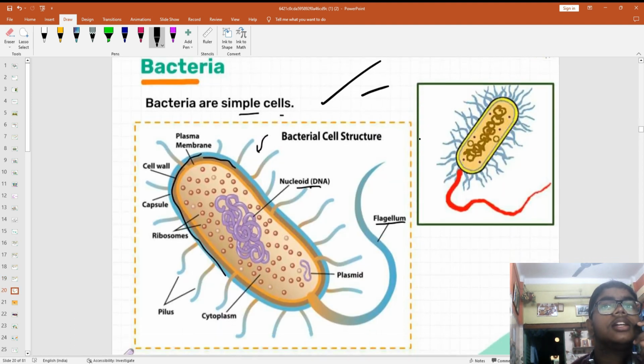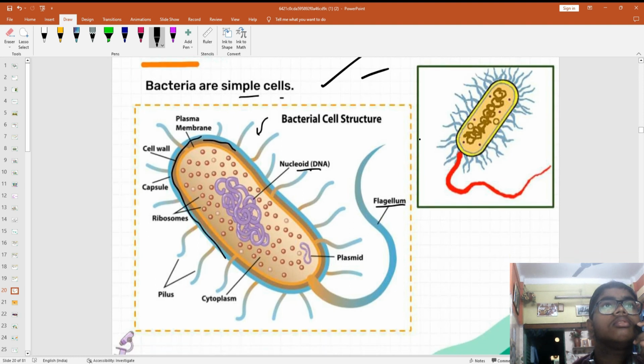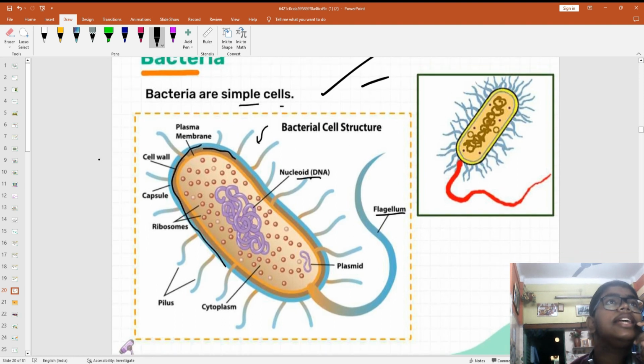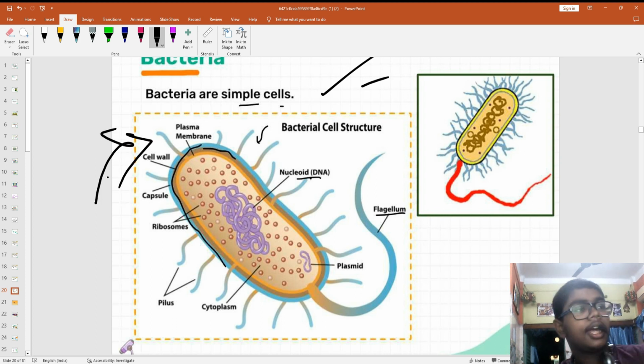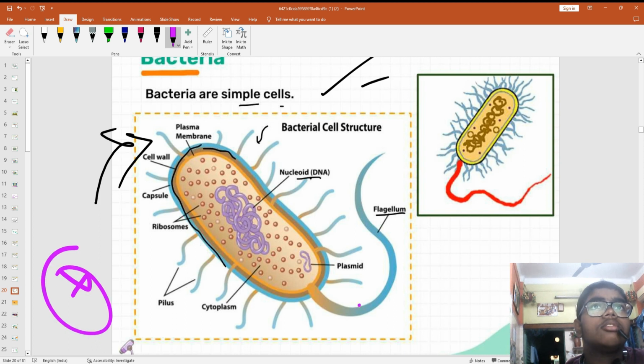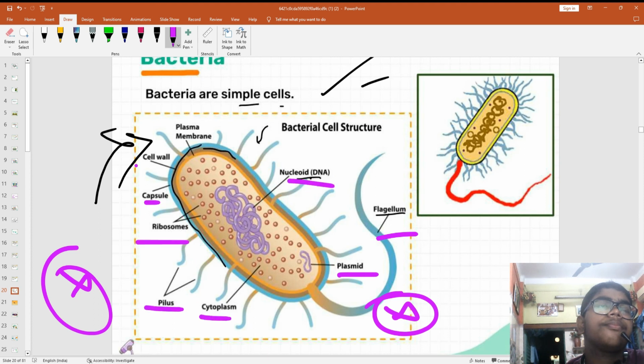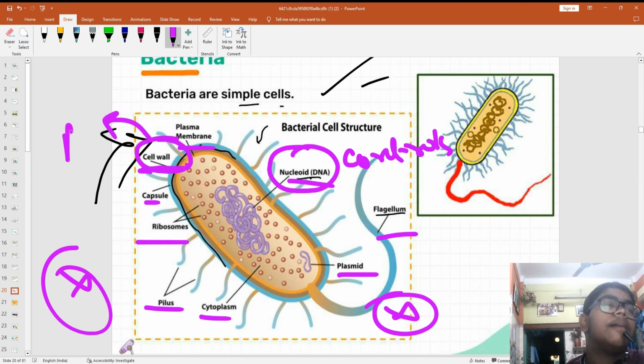Now what are bacteria? Let me tell you. These bacteria are simple cells. You can see here, can you see? This is the bacteria. See my pointer, then you can understand. You need not remember these parts, just see the image. Just remember that this nucleoid is the part that controls the bacteria, and the cell wall protects the bacteria.